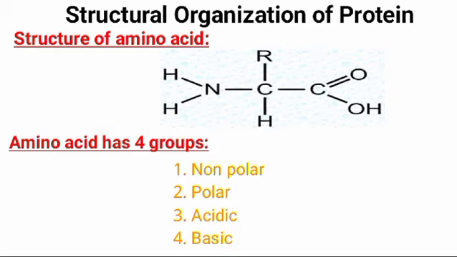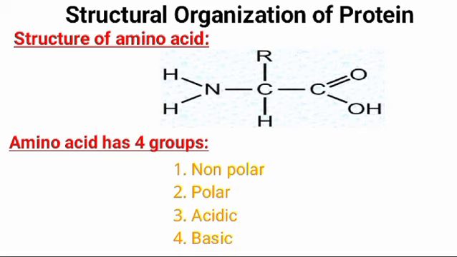Now let's discuss the structure of an amino acid. Each amino acid has four different groups attached to an alpha carbon, which is the C atom next to COOH. These four groups are the amino group, the COOH group, a hydrogen atom, and a side chain, which is represented by R.